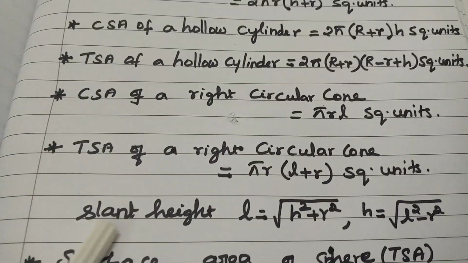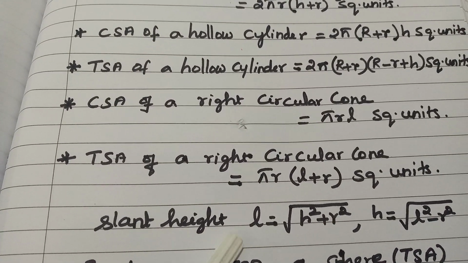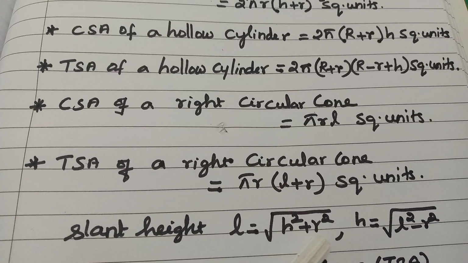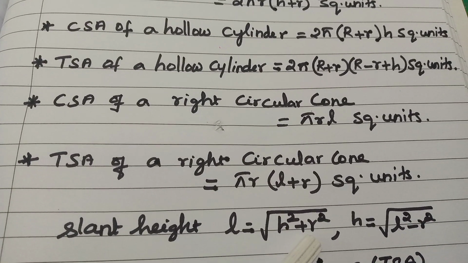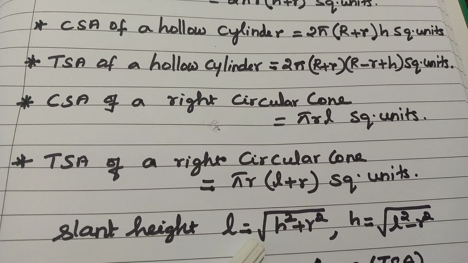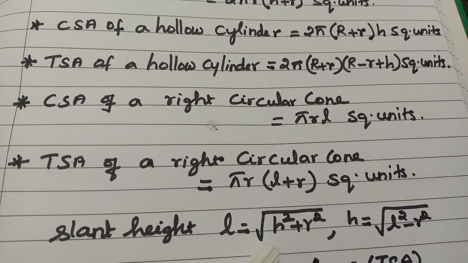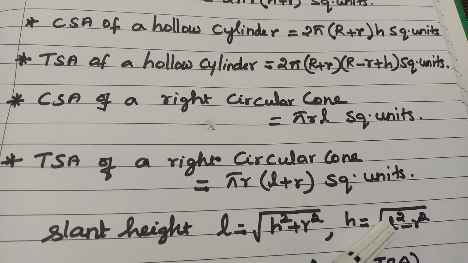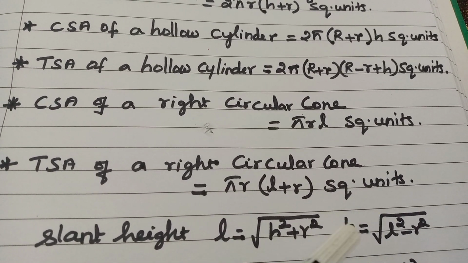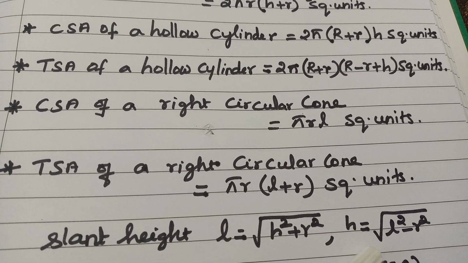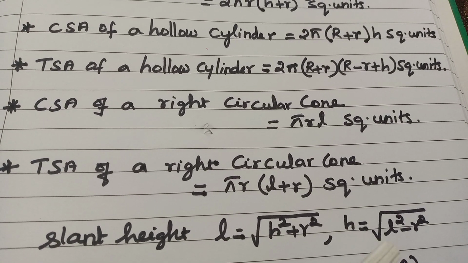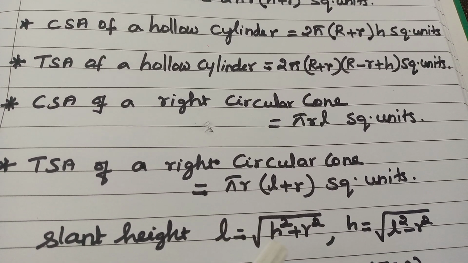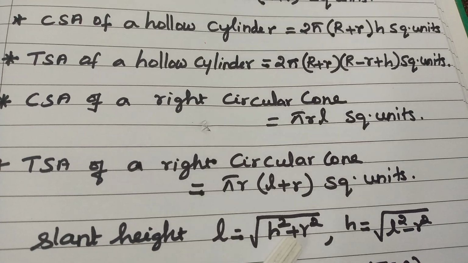Then the slant height of the cone formula: L is equal to square root of h square plus r square. When there is height and radius, to find L we use square root of h square plus r square. When there is slant height and radius, to find height we have to use this formula, square root of L square minus r square. L means slant height, h means height, r means radius.